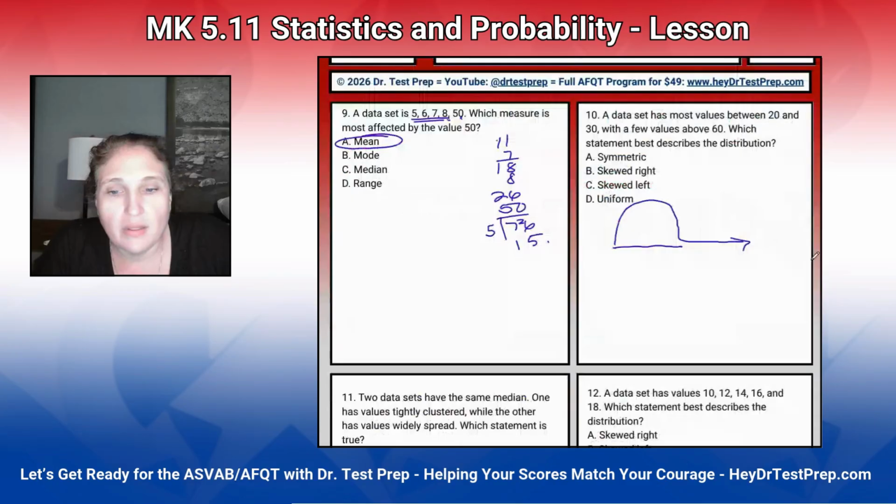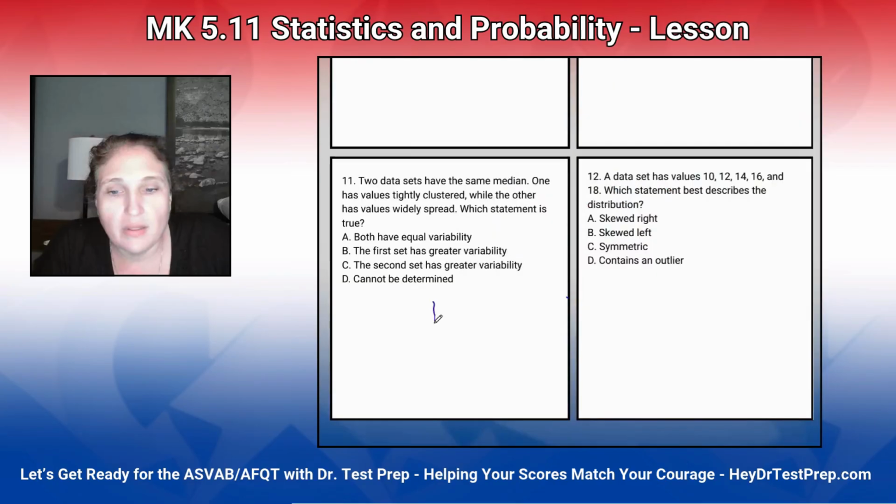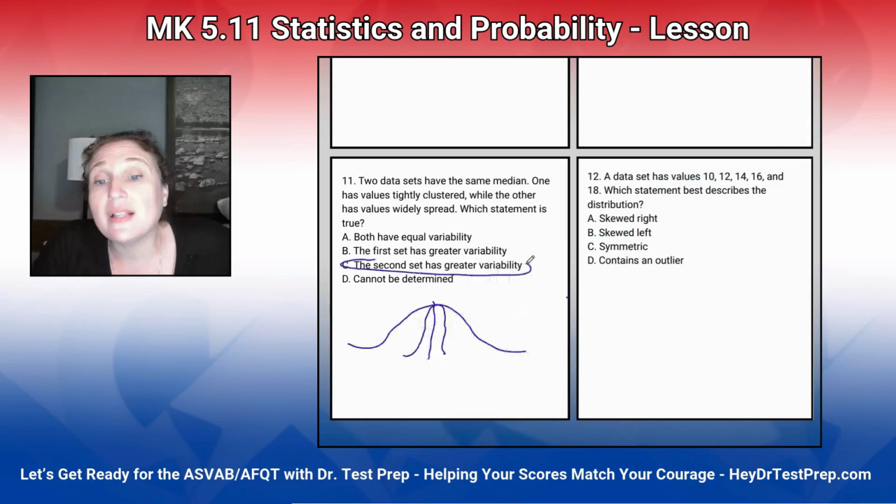Let's see. Two data sets have the same middle. One, the numbers are super close, and the other one is widespread. So variability is how likely you're going to get the number. The second set has the greater variability because it's more spread out.